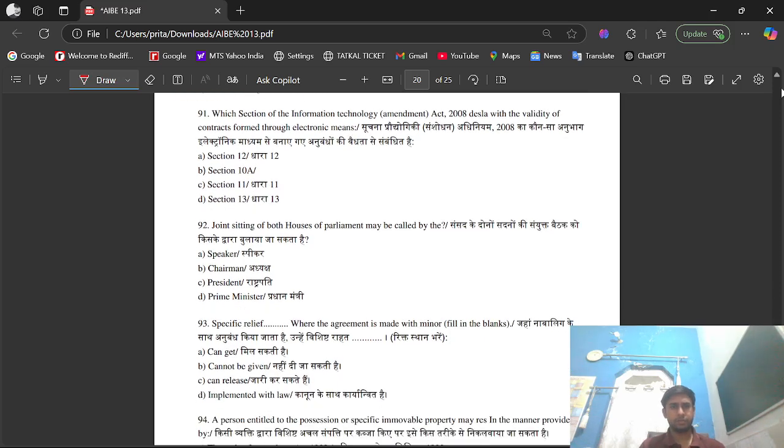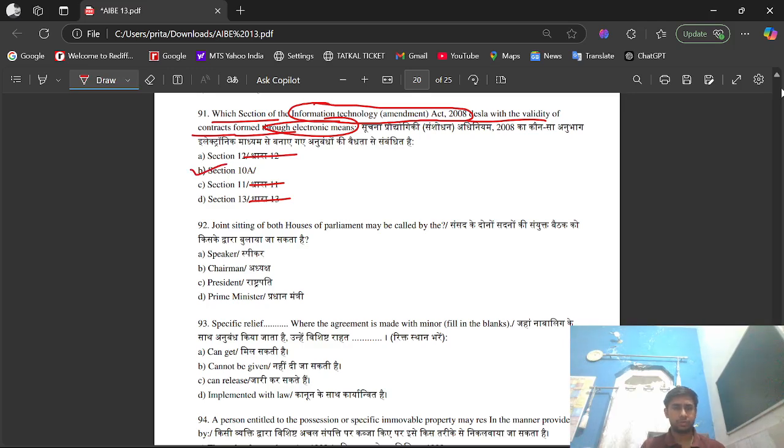Question number 91. Which section of the Information Technology Amendment Act 2008 deals with the validity of contracts formed through electronic means? Option A Section 12, Option B Section 10A, Option C Section 11, Option D Section 13. The right option is option B, that is Section 10A.